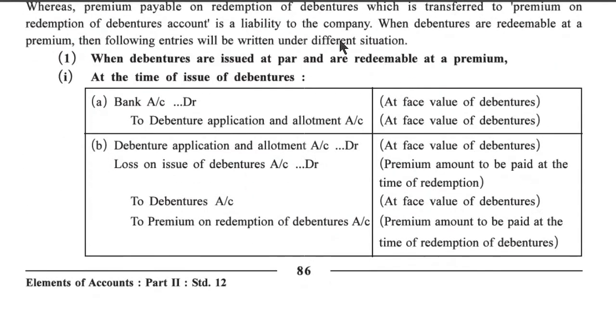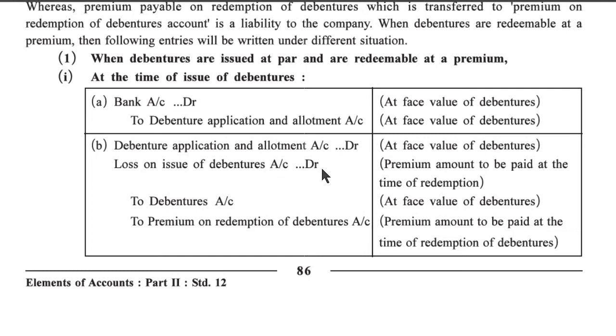First, when debentures are issued at par and are redeemable at a premium. At the time of issue of debenture, bank account debit to debenture application and allotment account, face value of debenture. Debenture application and allotment account debit at face value of debenture.